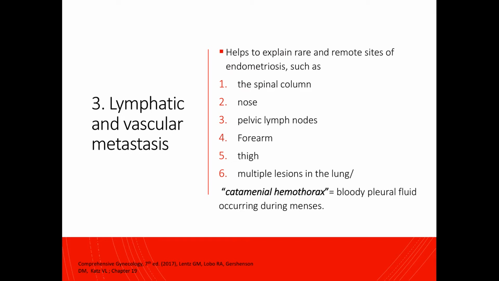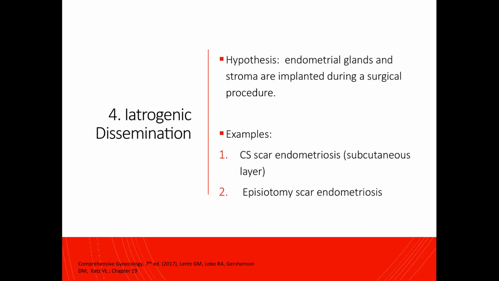The third theory is the lymphatic and vascular metastasis. This theory helps to explain rare and remote sites of endometriosis such as the spinal column, the nose, pelvic lymph nodes, forearm, thigh, and multiple lesions in the lung. So endometriosis of the lungs usually leads to catamenial hemothorax, which means that there is a bloody pleural fluid that occurs during menstrual periods of the patient with multiple lesions of endometriosis in the lungs.